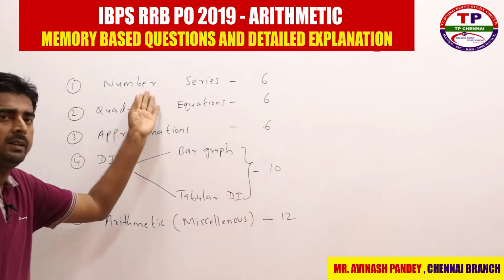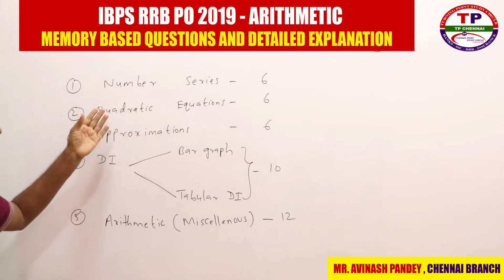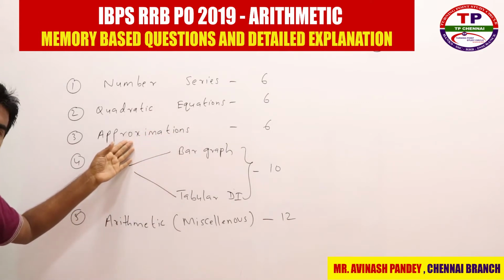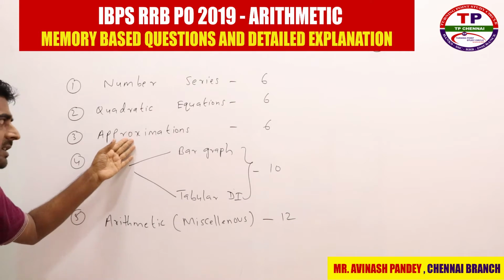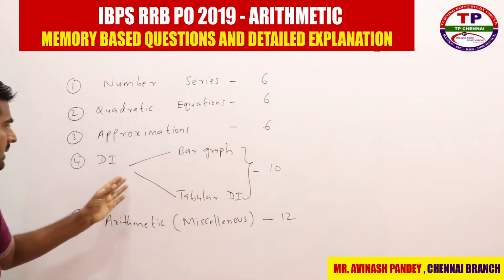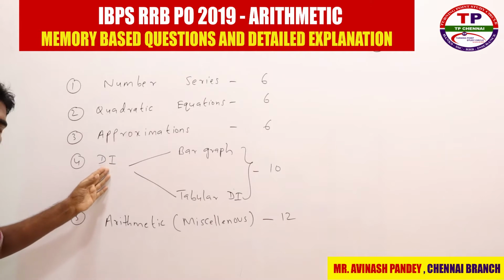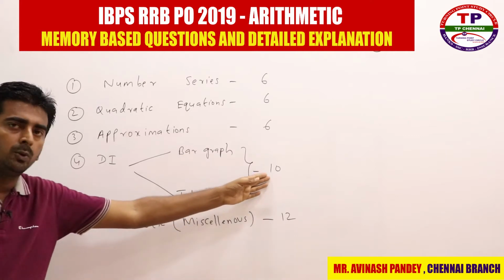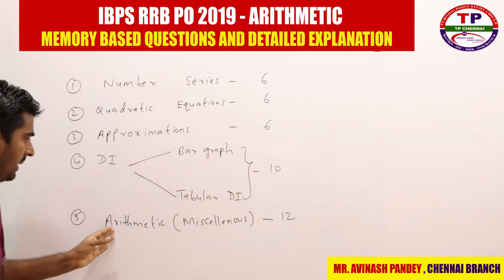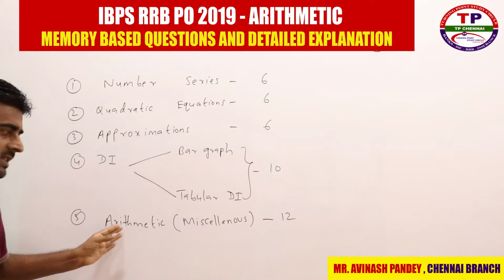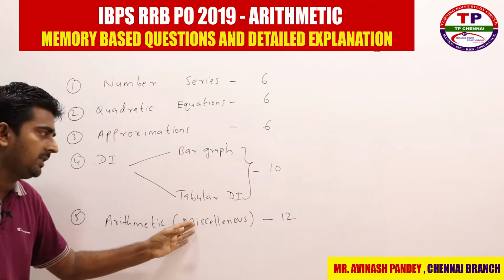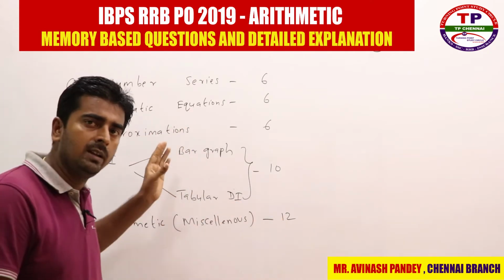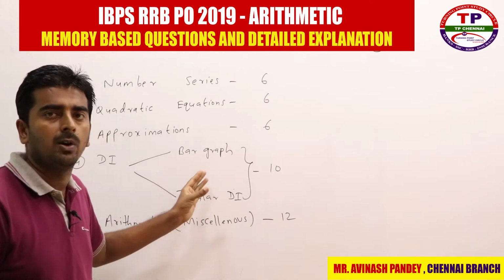First one is number series, where they ask 6 questions. Then quadratic equation, 6 questions. Then approximation or simplification, but in most of the batches they asked approximation, again 6 questions. Then data interpretation, DI, under which you have bar graph and then tabular DI, including both it was 10 questions, 5 questions each. And then the remaining arithmetic, that means statement based, chapter based questions from different chapters, where they asked 12 questions in the examination. Again this section was not an easy section, it was easy to moderate level for all the shifts.